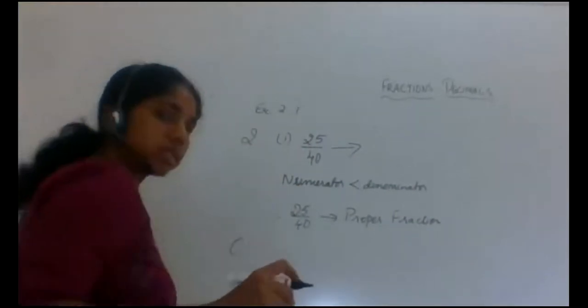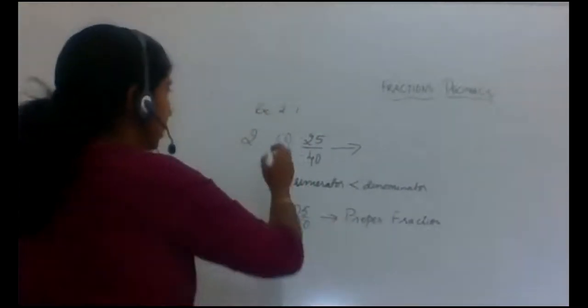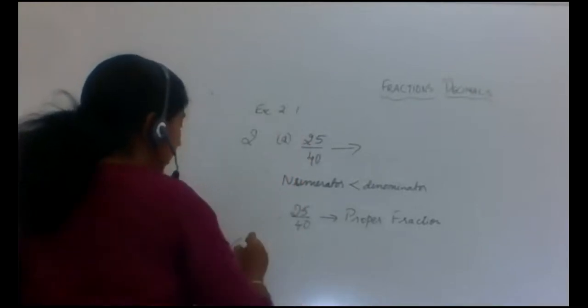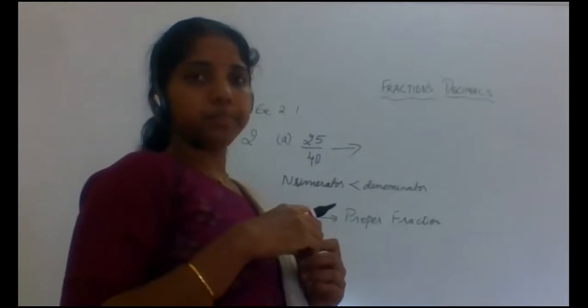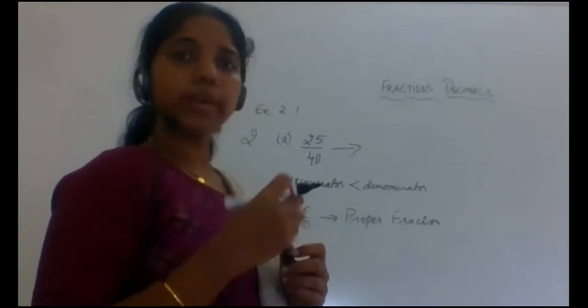Now this A is done. Sorry, it is A. C. Question number C. Yes. 62 by 100.